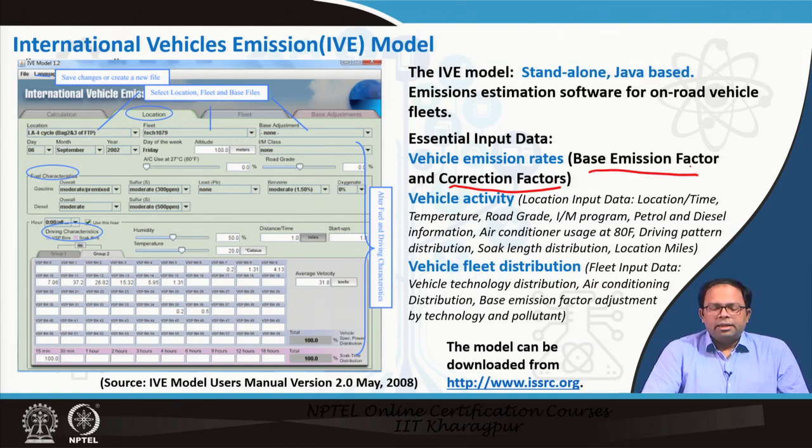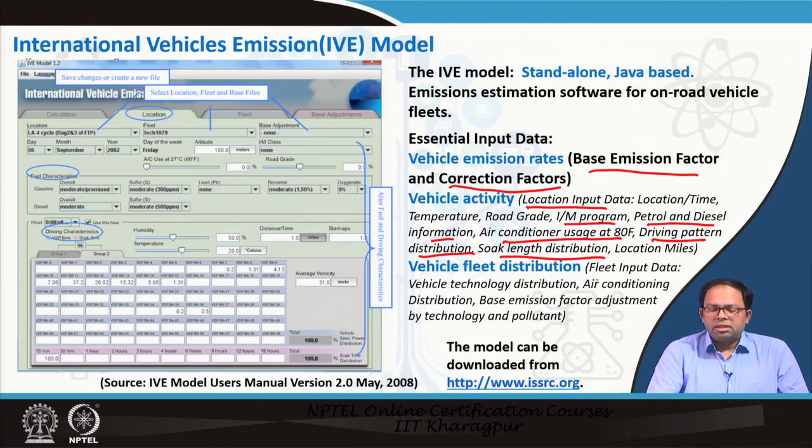Then the vehicle activity, that means depending on each location, the temperature changes, road grade changes, the inspection and maintenance program is different, petrol and diesel use is different, air conditioning usage is different, driving pattern is different, soak length is different, and this has to be considered. So vehicle activity considers all these data inputs.